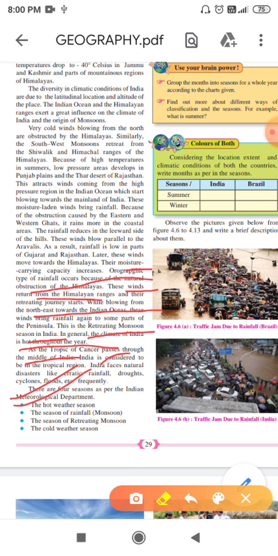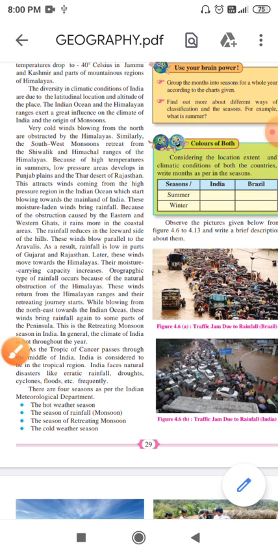So these four, underline this, and this is very important. I hope you have understood well.